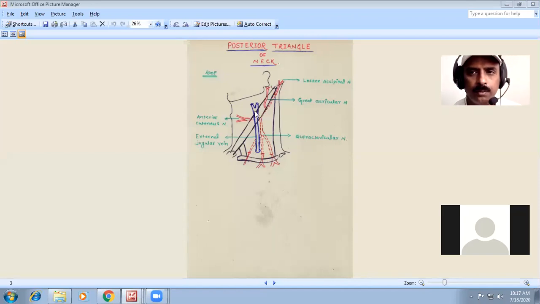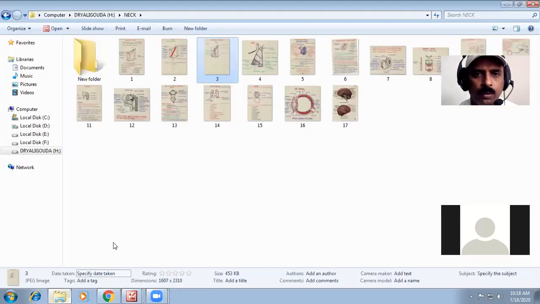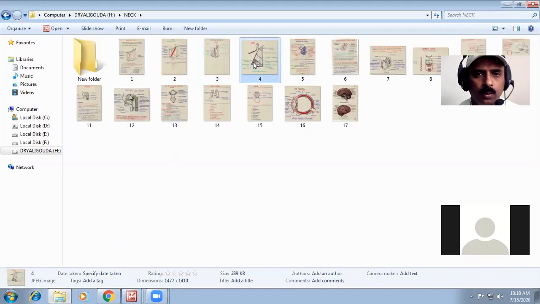This is very important to know. Almost all the skin, superficial fascia, and cervical fascia will be included here. And also we have the roof structures that form the posterior triangle: the external jugular vein, supraclavicular nerve, greater auricular nerve, and lesser occipital nerve. Those all will be forming it. So that is very important to know about the roof structures of the